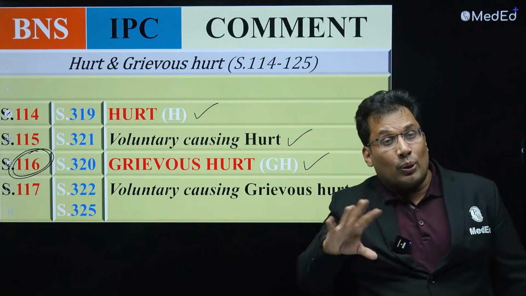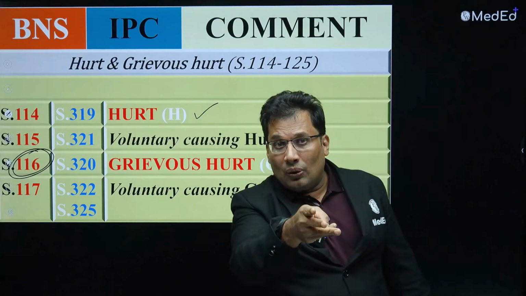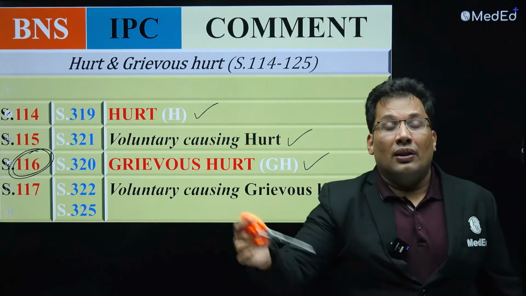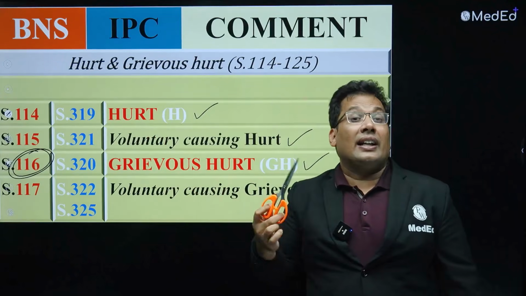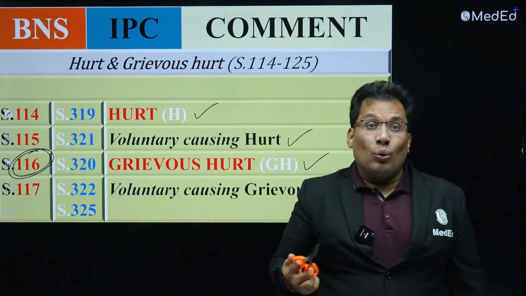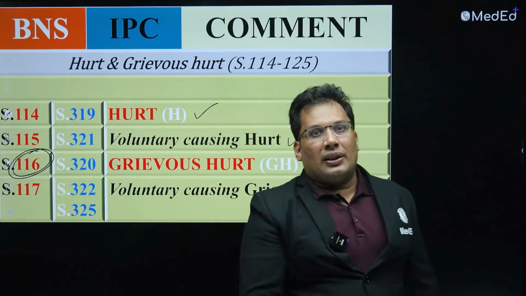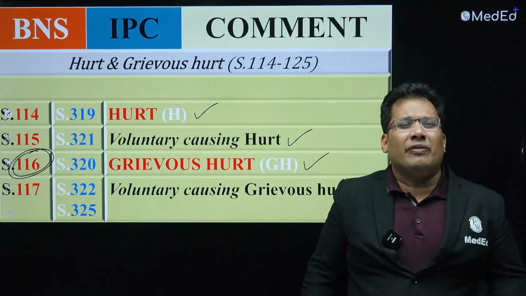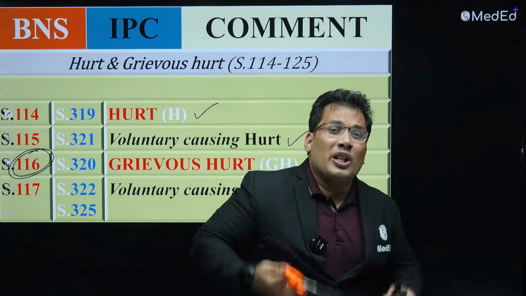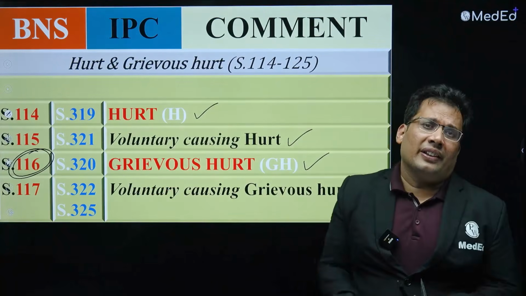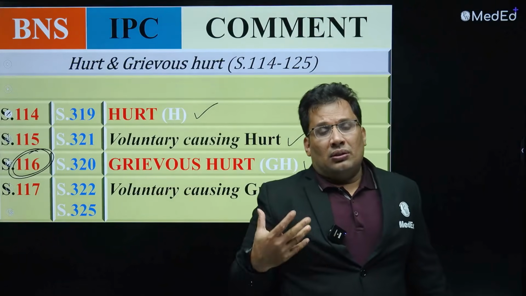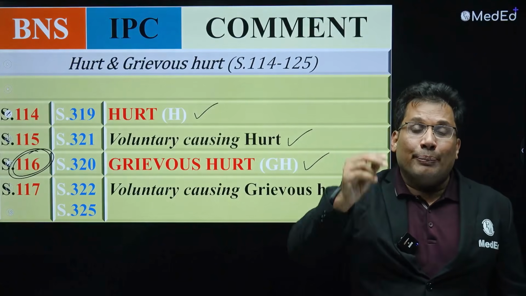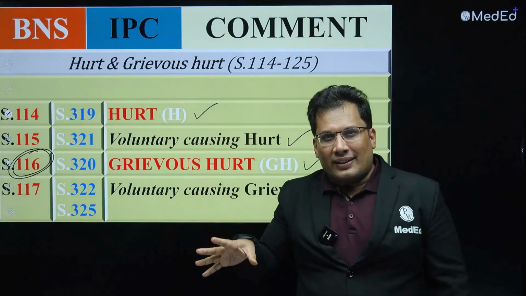Eighth is very important, asked in the exam, and it has 3 sub-clauses. Any hurt which endangers life, for example a stab wound over the abdomen with a dangerous weapon. Though it is a simple wound, it can endanger life, so that is grievous hurt. Then any hurt which causes severe bodily pain for 15 days, where the person is unable to follow ordinary pursuits, unable to wear a shirt or brush teeth. That is 116 BNS. All these 8 clauses are asked in the exam.